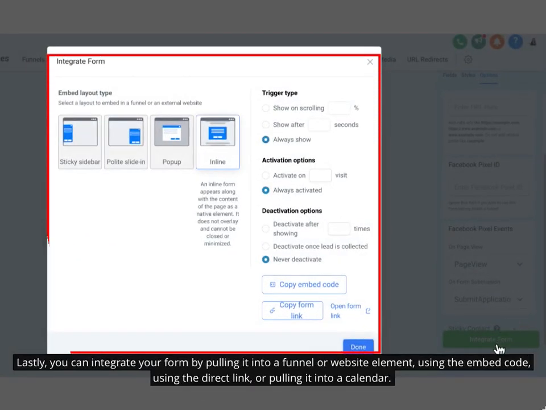Lastly, you can integrate your form by easily pulling it into a funnel or website element within the system, using the embed code provided by the Integrate Form button, using the direct link on that same page, or pulling your form into a calendar settings as a custom form for that given calendar.